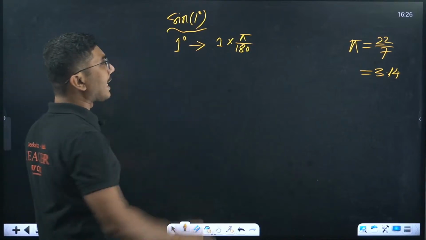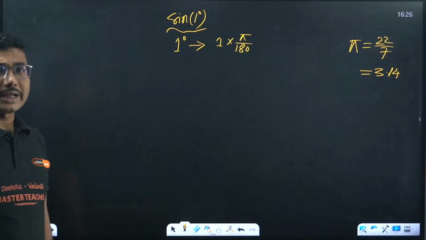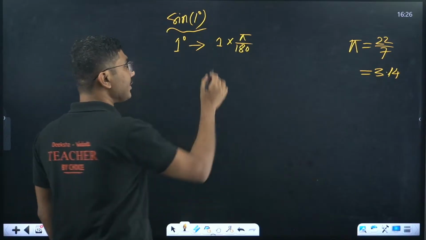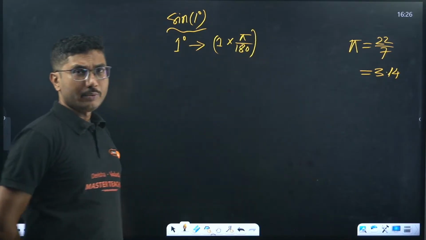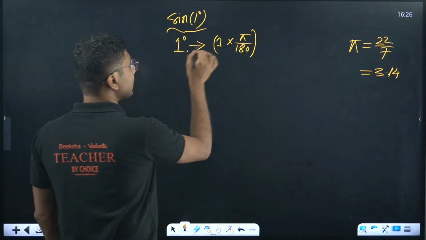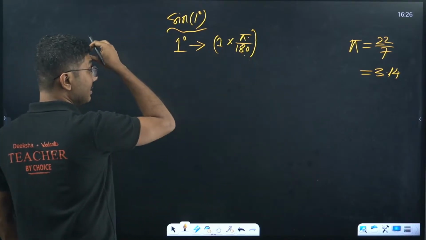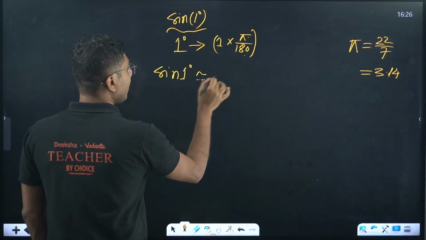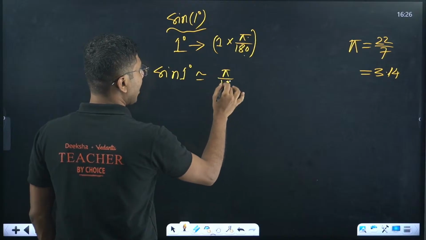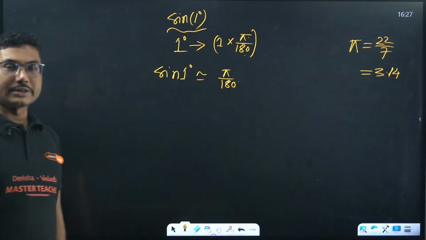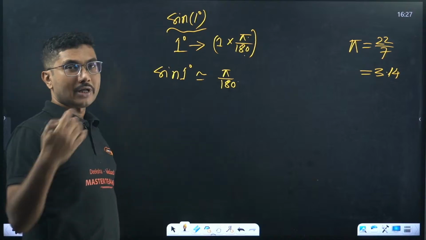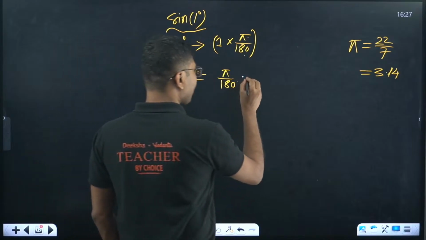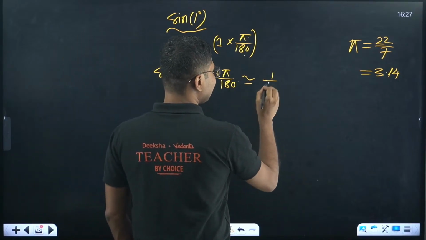Now suppose we are calculating sine 1 degree. How to calculate it? First of all we have to convert it into radians. So 1 degree equals pi by 180 radians. Remember, you have to convert it into radians, then only you can write the corresponding value. So sine 1 degree is equal to pi by 180 radians, which approximately is 1 by 60.